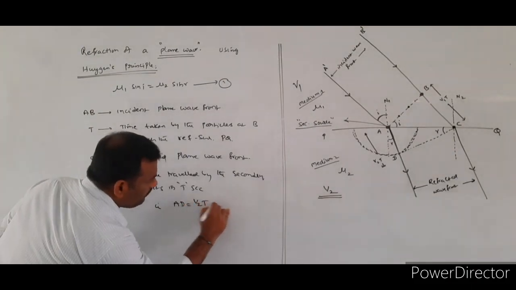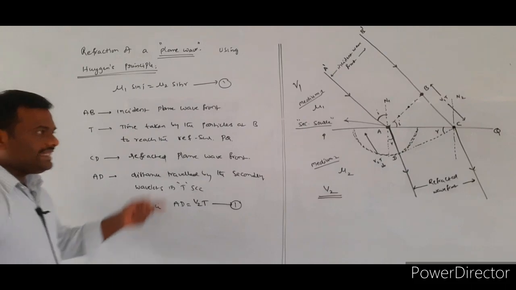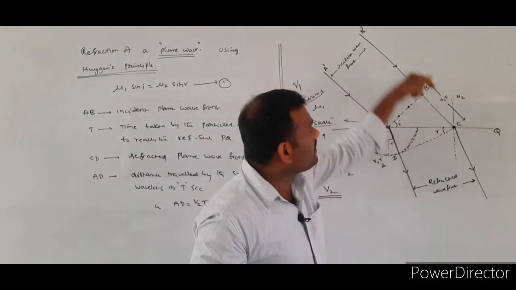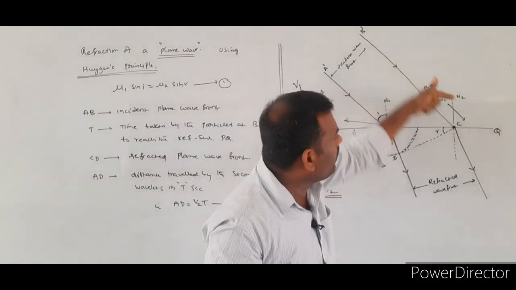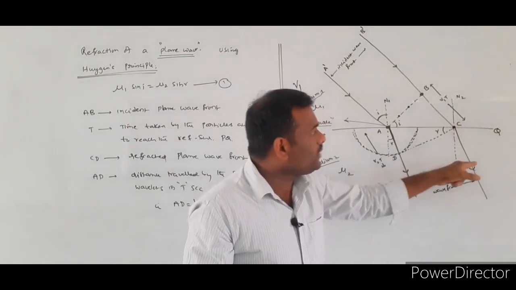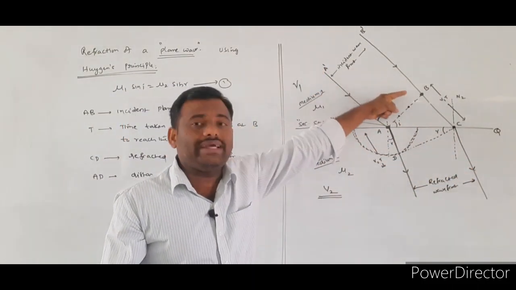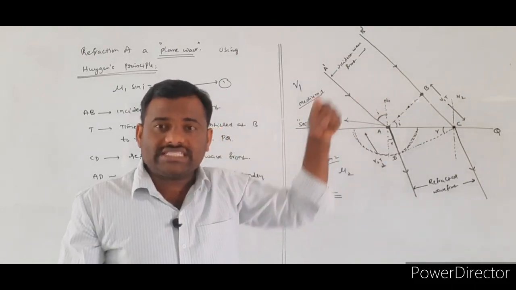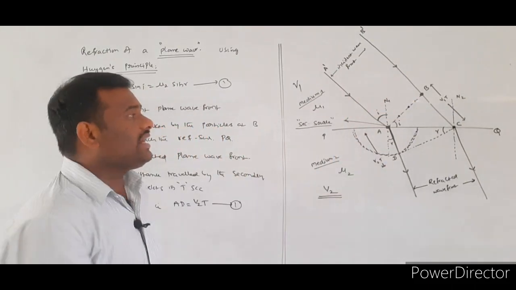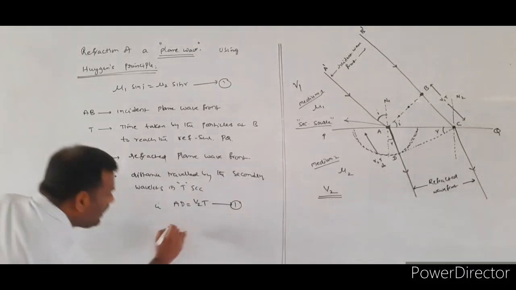V2 into t. Next, in the same time interval of t seconds, the particles at the point B will be reaching the point C. So the distance traveled by the incident light rays in the first medium in a time of t seconds will be given by BC.